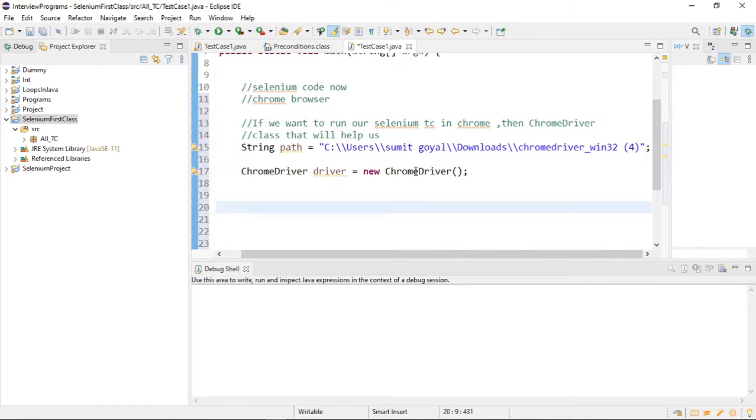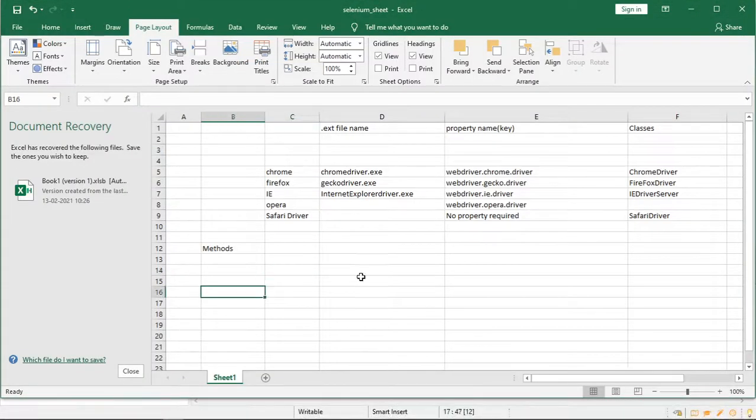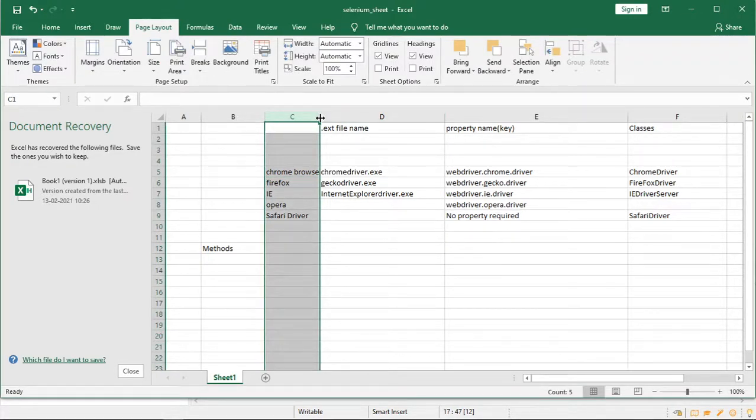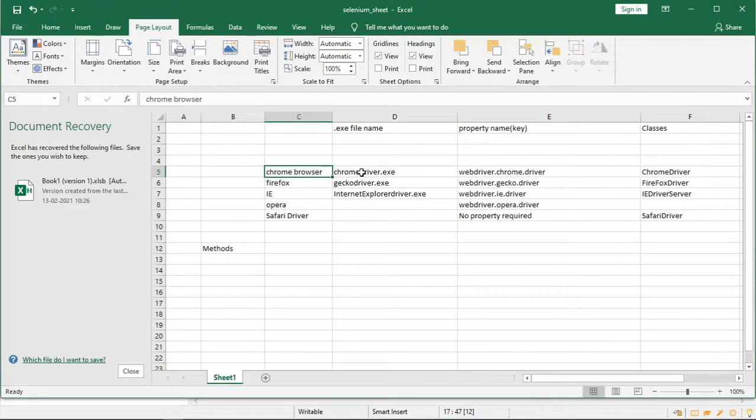Inside this Chrome driver folder, if you are working on Firefox as well, it is similar. This is the .exe file which I have downloaded for Chrome. Focus only on Chrome browser as of now. For Chrome browser, we have downloaded the .exe file which has this name.